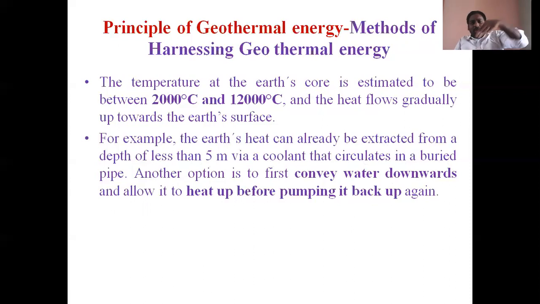First we send a coolant, that means water. Then the water is heated up. Due to that, steam can be produced, and the steam can be extracted from the piping system. Another option is first to convey water downwards and allow it to heat up before pumping it back again.